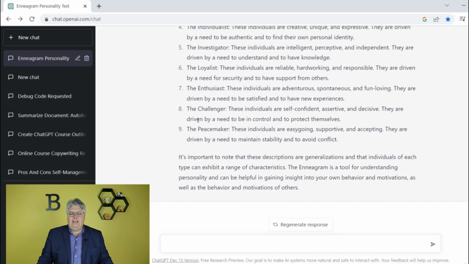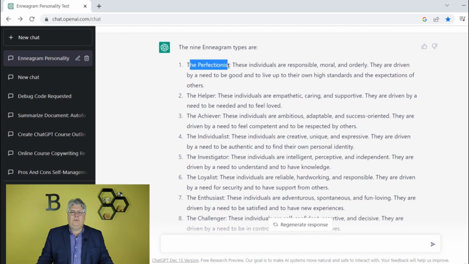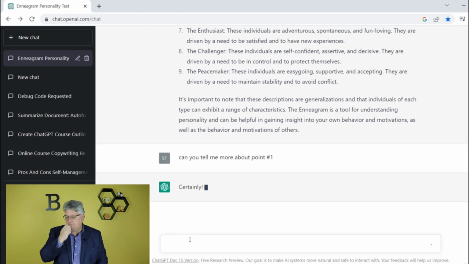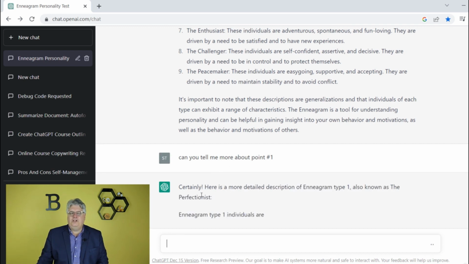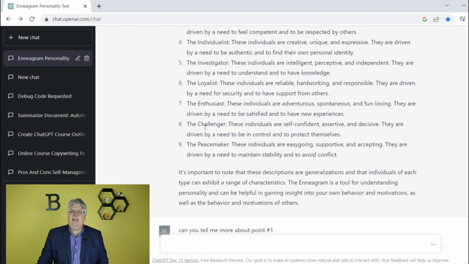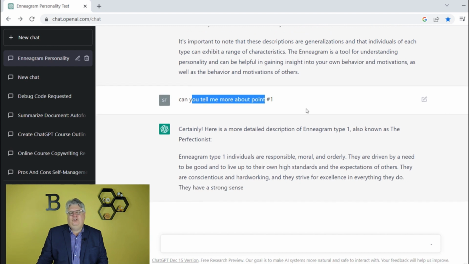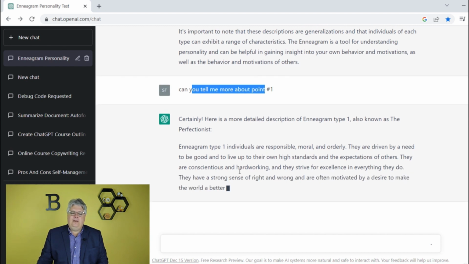But maybe let's say, ooh, I know somebody in my office who's a perfectionist. I could say, can you tell me more about point number 1, all right? And now it'll go into more about that particular point, about the perfectionist. It's not giving me the other points. I asked for point number 1. And see how simple that was, how quick I just typed that in? I'm just doing this all on the fly here, right? But now it gets into more details about that point.